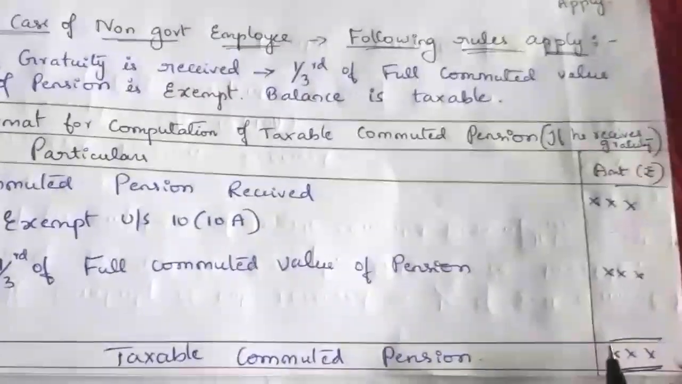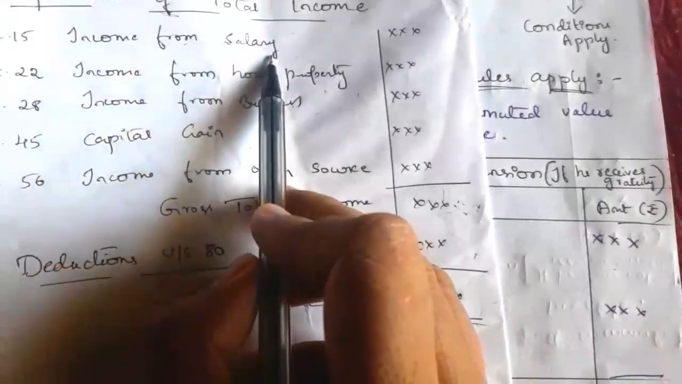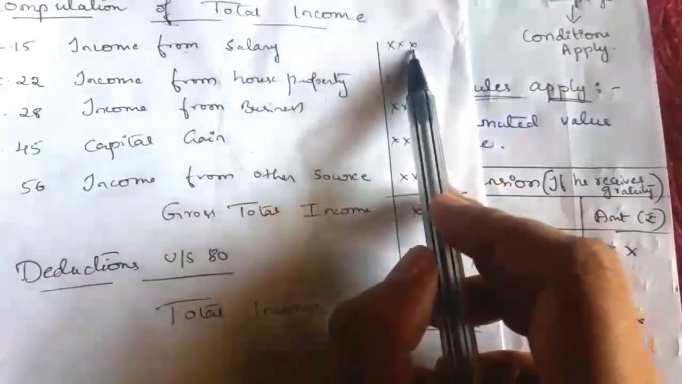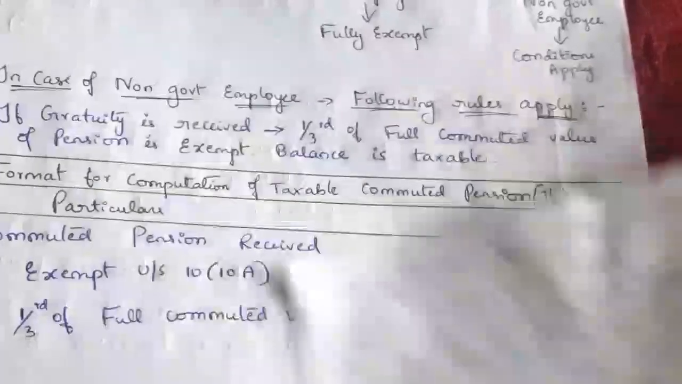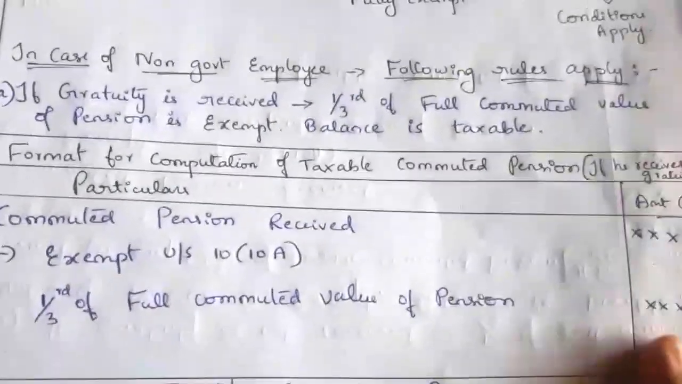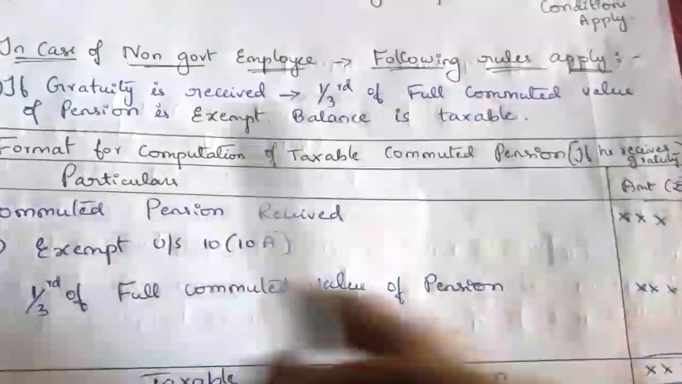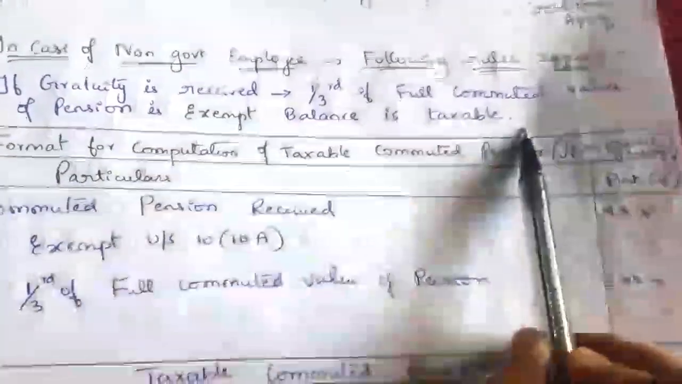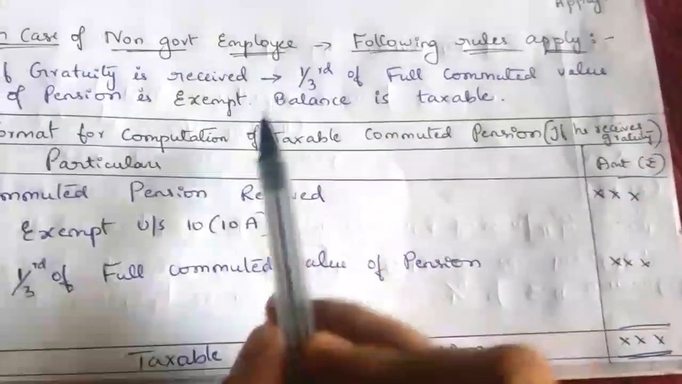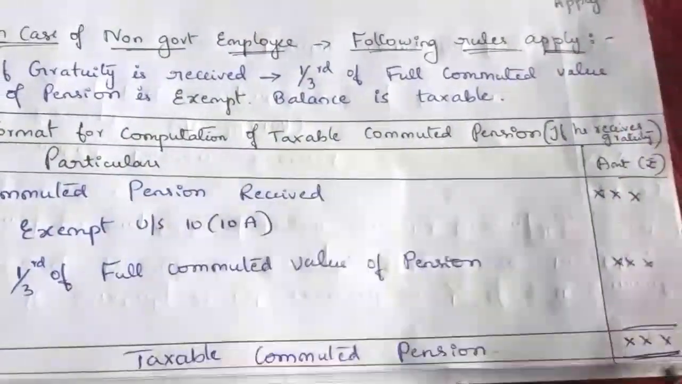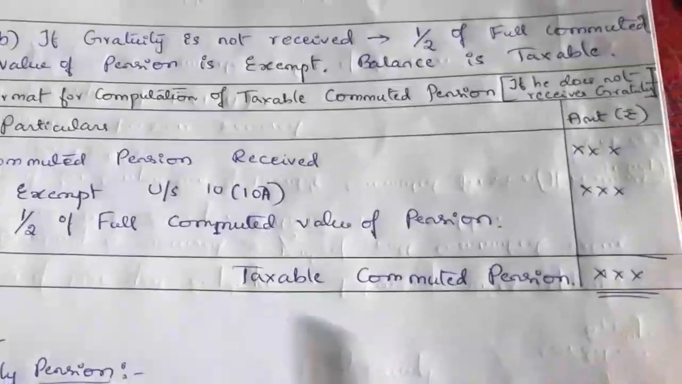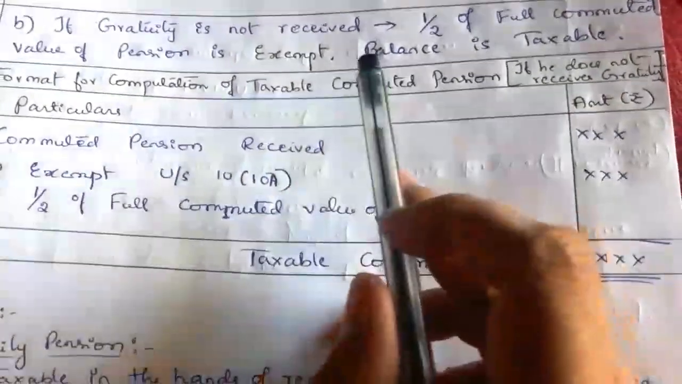The amount we get here should be written under the head income from salary, and it is taxable along with other income while computing the total income of an assessee. So this is about gratuity. This is the case if an employee receives the gratuity as well as commuted pension. Now the second one is if gratuity is not received.